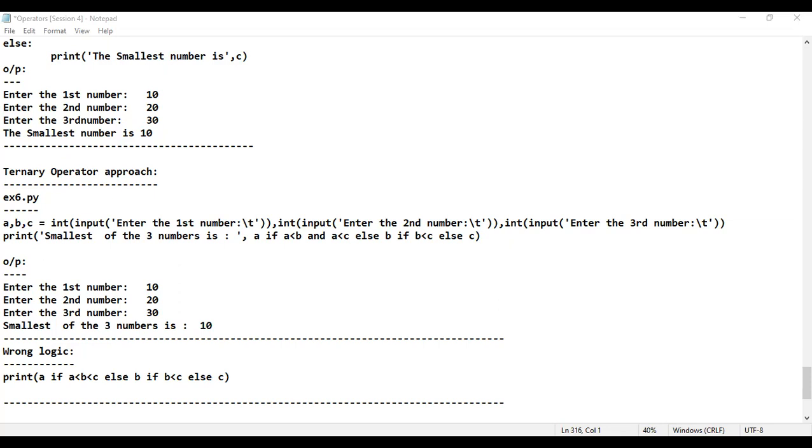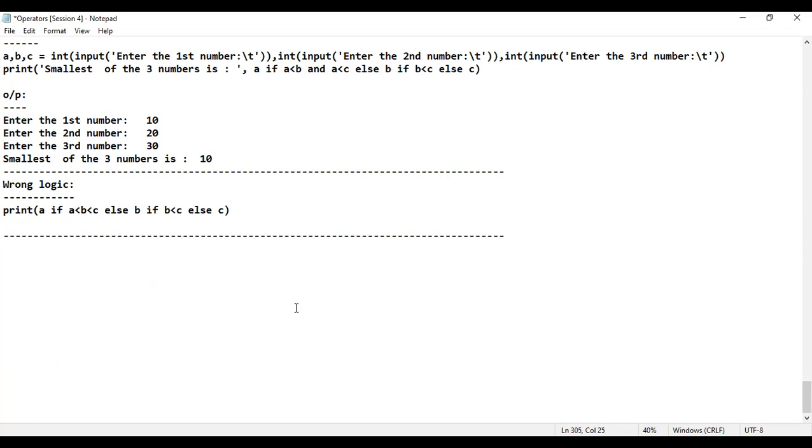Assume that the numbers are equal, say 10 and 10. Don't you think it will fail? It will fail. That's the reason I'll be taking one more program. You just give it a try. Maybe in the next session, I'm going to explain how to do that. Okay.